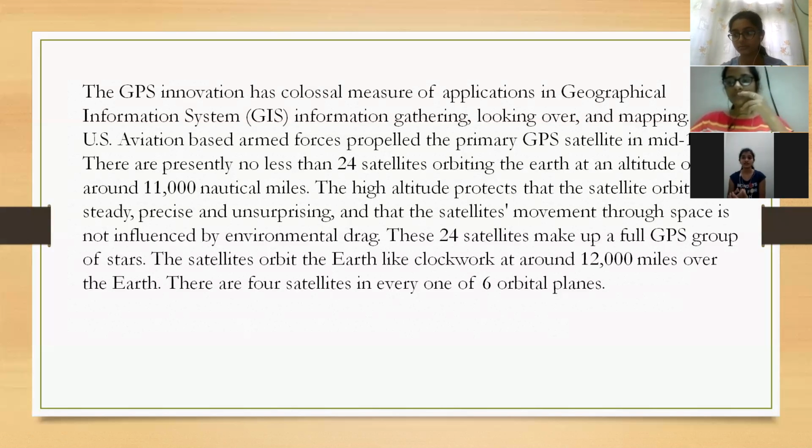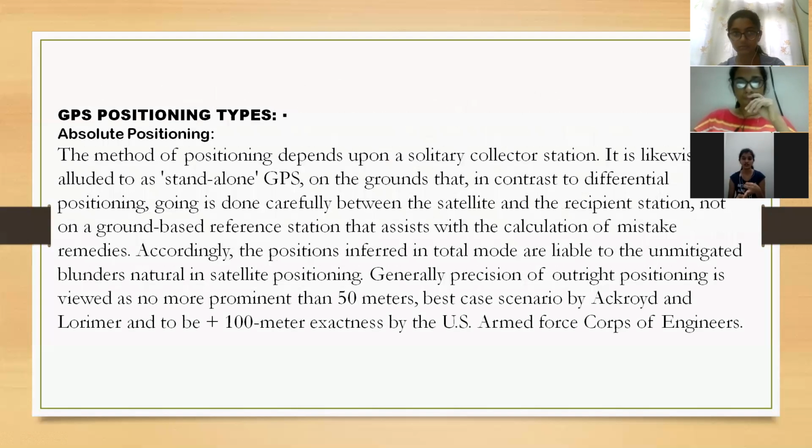The GPS is a radio-based route system that gives three-dimensional inclusion of the Earth 24 by 7 in any weather conditions throughout the world. The GPS innovation has a colossal measure of applications in geographical information system, information gathering, looking over, and mapping. Now, about the GPS positioning types, there are two. One is absolute positioning, and another one is differential positioning.